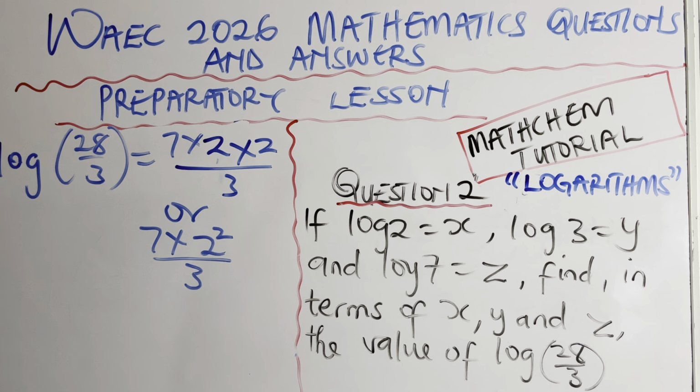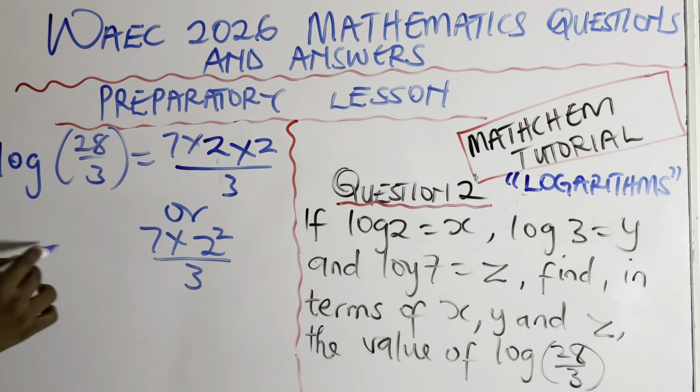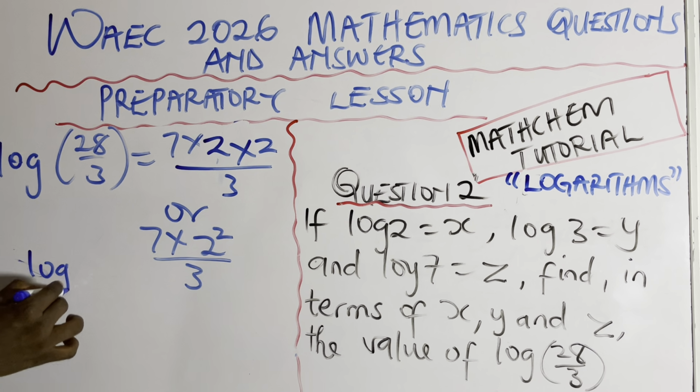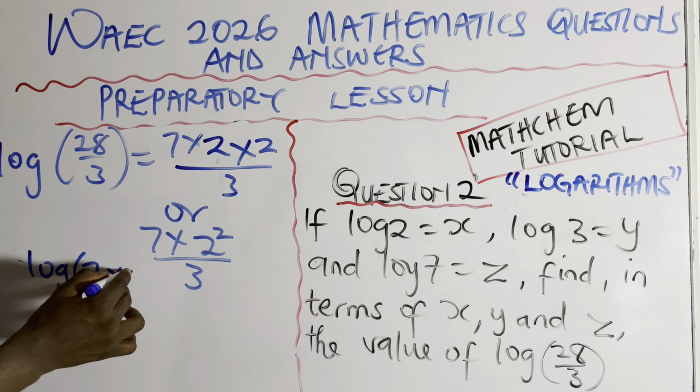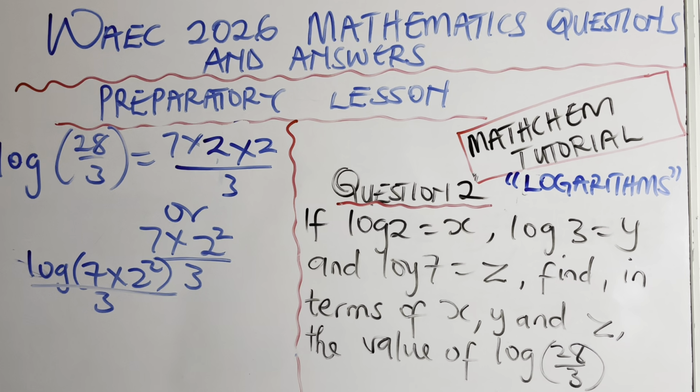All right. So now we have it as log of 7 times 2 squared over 3. Now let me reverse this back.